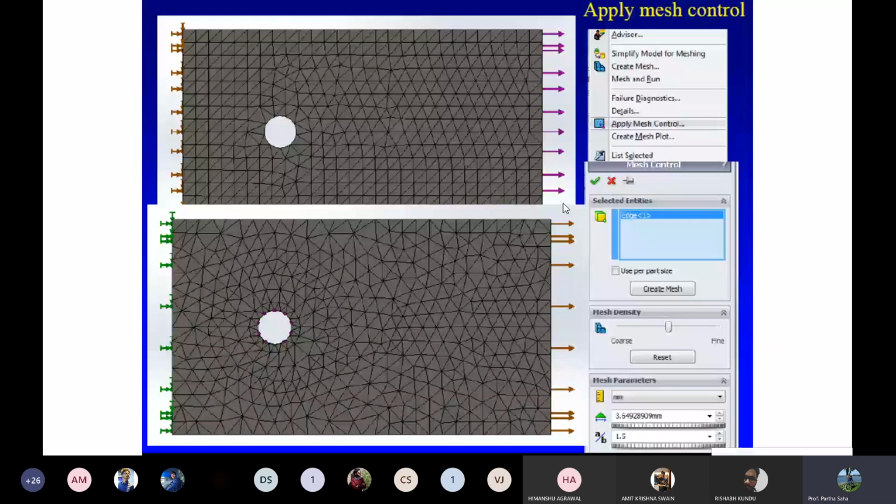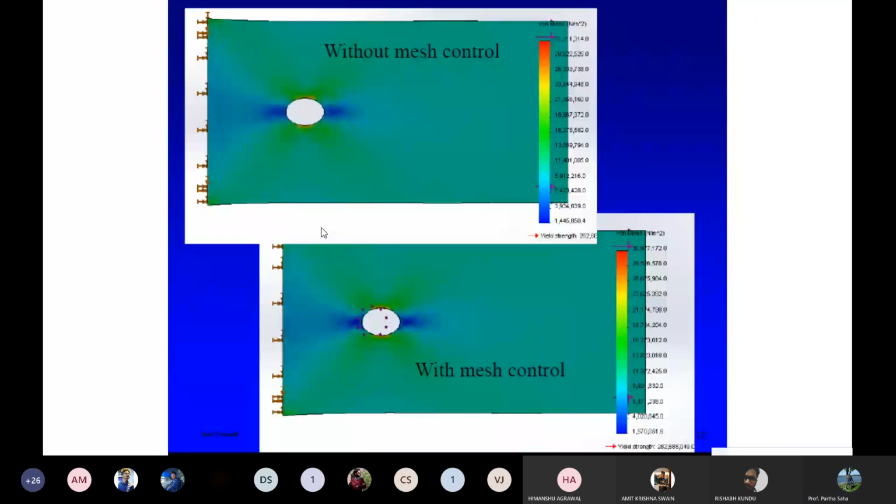So this is without mesh control, and this is with mesh control. You can see the results are going to be different, right? Some hotspots are here, but it is more uniform in this case rather than here.